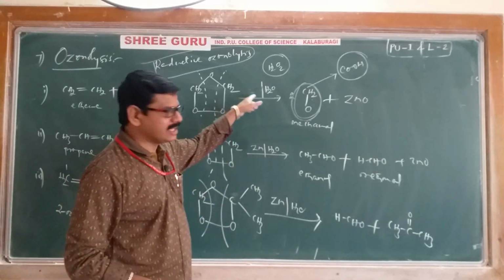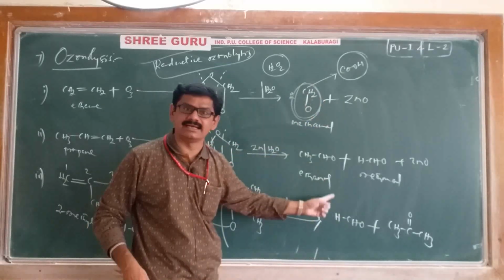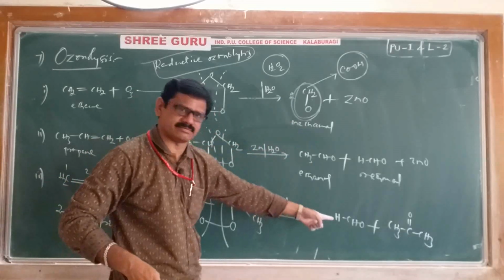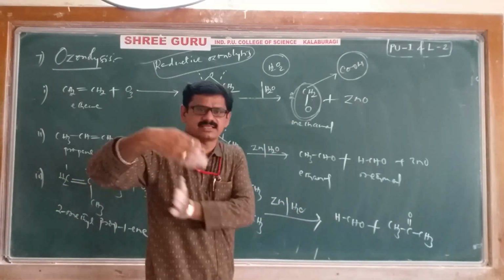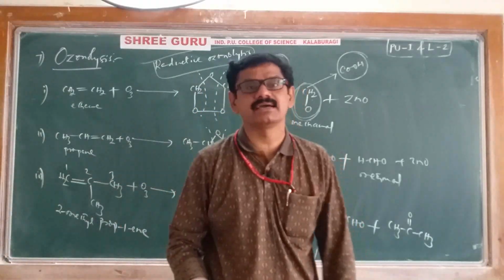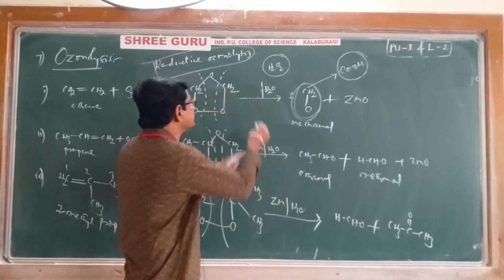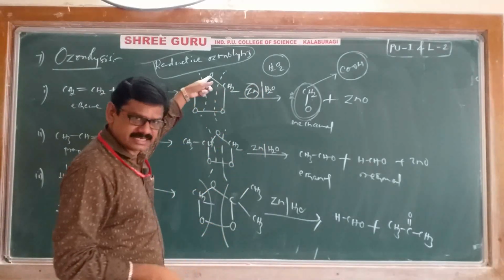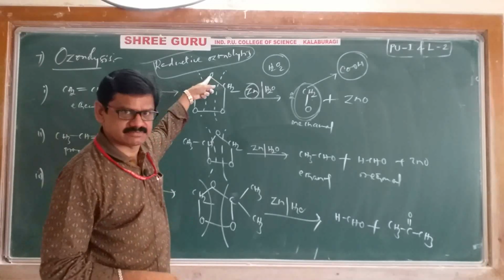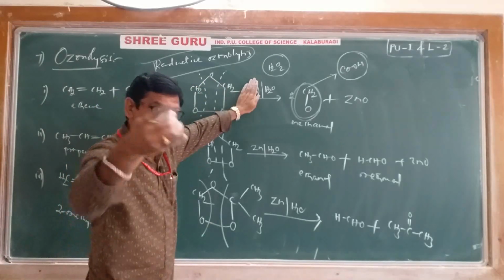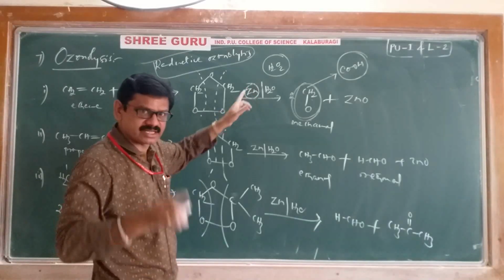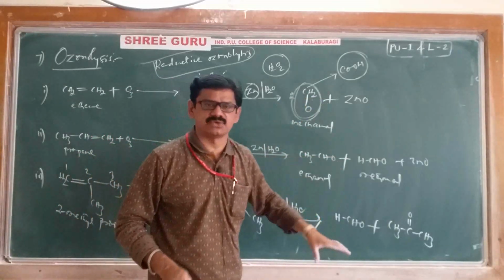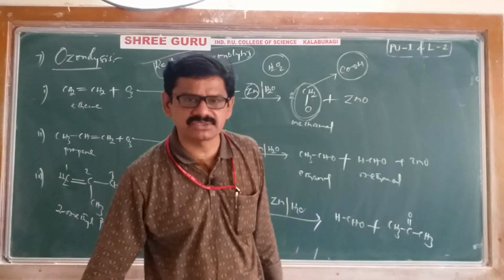If zinc is there, reaction will be stopped at aldehyde and ketone stage only. If zinc is not there, reaction is not stopped here. Next step, further oxidation takes place, you will get corresponding carboxylic acids. That's why, what is the role of zinc? Zinc is reacting with oxygen to prevent further oxidation. If zinc is not there, further oxidation is taking place. Because of zinc, further oxidation will be prevented. At aldehyde and ketone stage only, reaction will be stopped. This is about ozonolysis process.